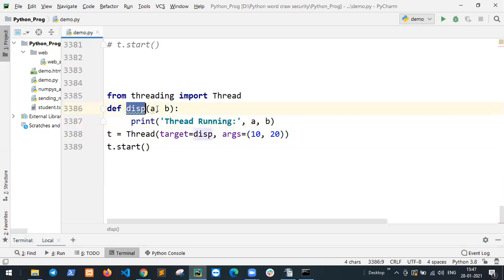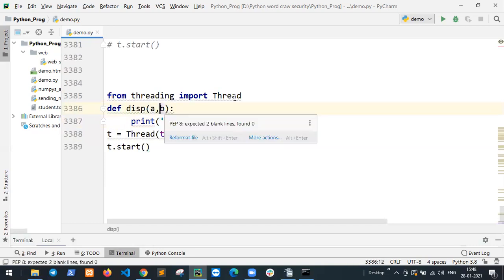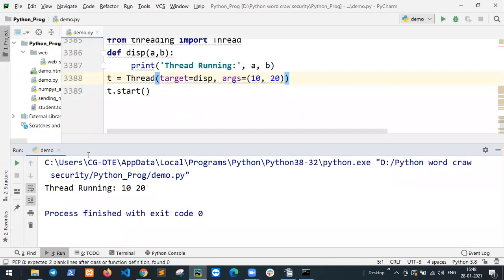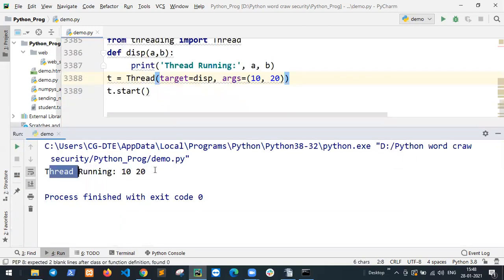This is a function, and a comma b, pass the arguments and print thread running a, b, with 10 and 20. So start this function: thread running 10, 20.